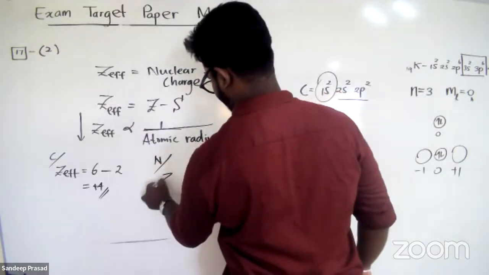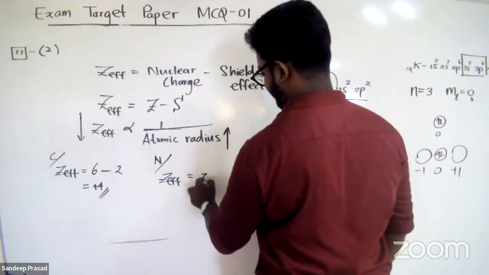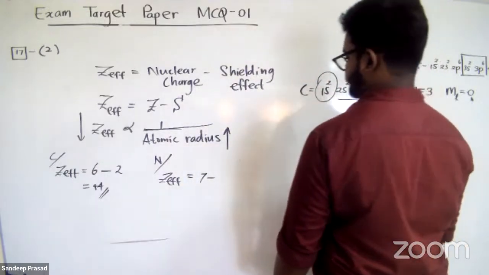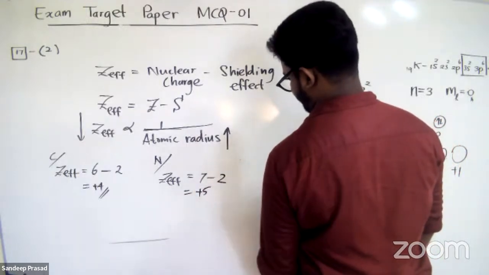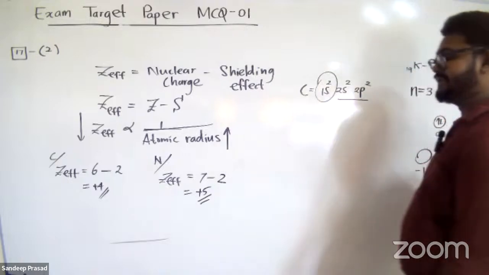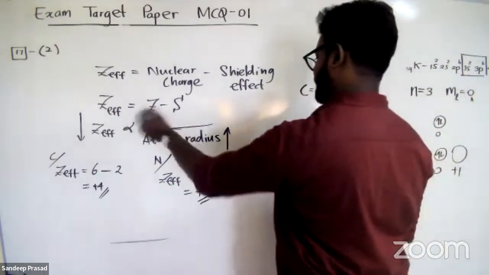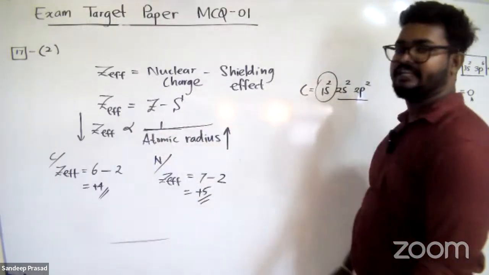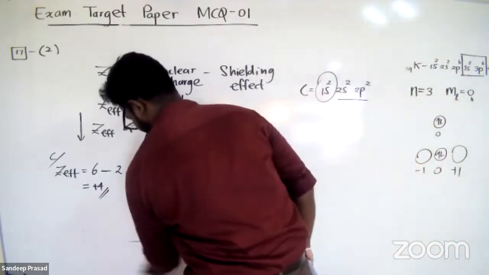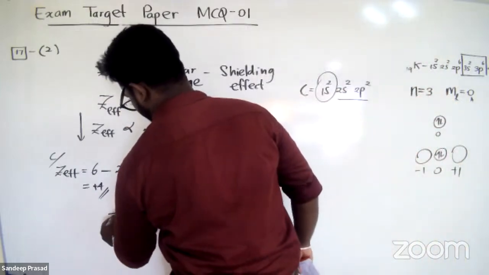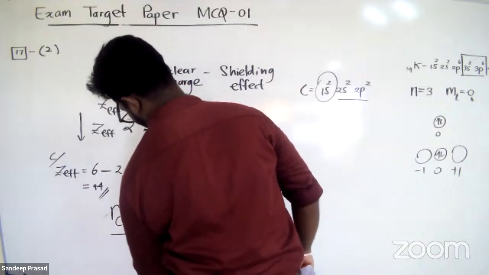What about nitrogen? Effective nuclear charge for nitrogen. Nitrogen's atomic number is 7. Effective nuclear charge is equal to nuclear charge minus shielding effect. So therefore, the shielding effect is 2, giving plus 5. And then tell me which one has the highest radius. I told you that effective nuclear charge and atomic radius are inversely proportional. So therefore, we can say that carbon has a larger radius than nitrogen.